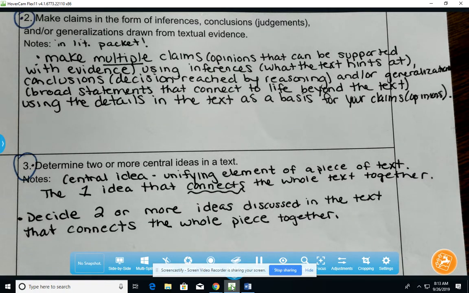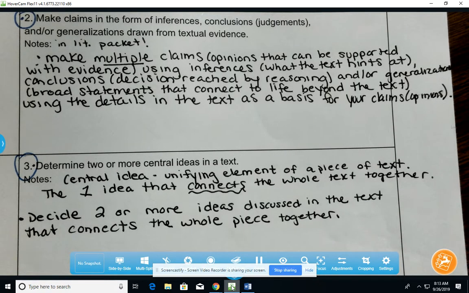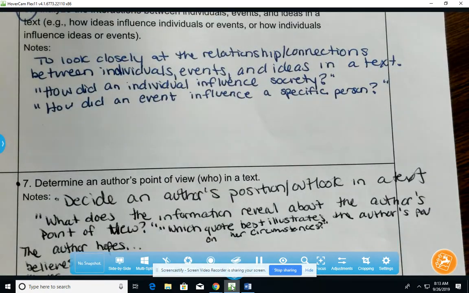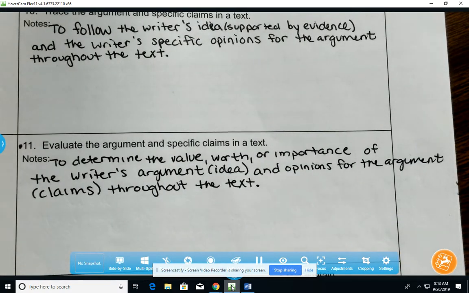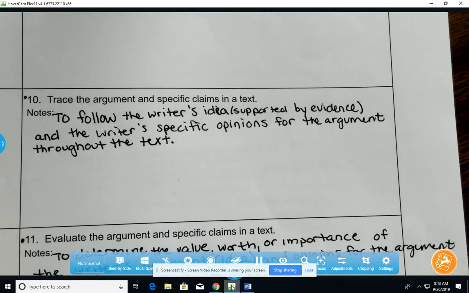Central ideas are the umbrella, the big thing that covers the whole text, whereas what we're going to talk about in a minute, claims, are the smaller subpoints that support the central idea of the text. So that is learning target number 3. And that takes us into the area of claims, which is learning target number 10. Today we're going to trace a specific argument and develop claims from that text.